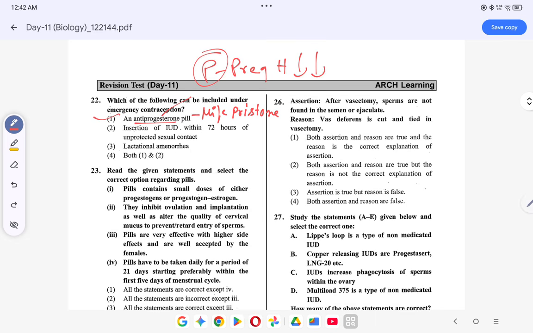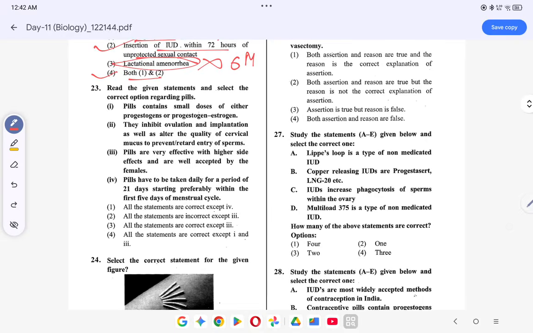Can be included. Insertion of IUDs within 72 hours of unprotected sexual care. This is correct. Lactation eliminator नहीं, contraceptive नहीं हो सकता है, ये तो natural method है, 6 months effective है, ठीक है. तो ऑप्शन क्या हो जाएगा? ऑप्शन हो जाएगा 4, both 1 and 2. Okay, coming to the next question.